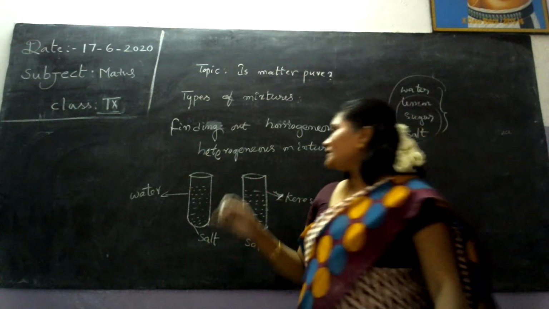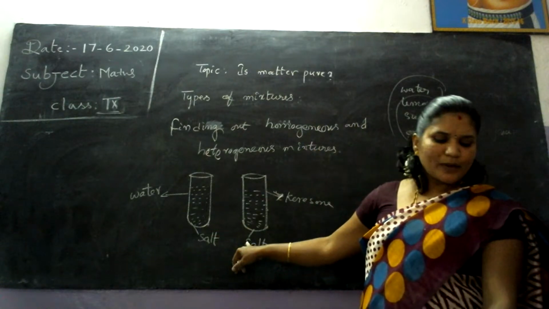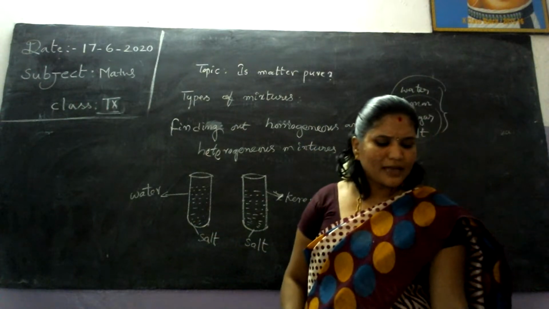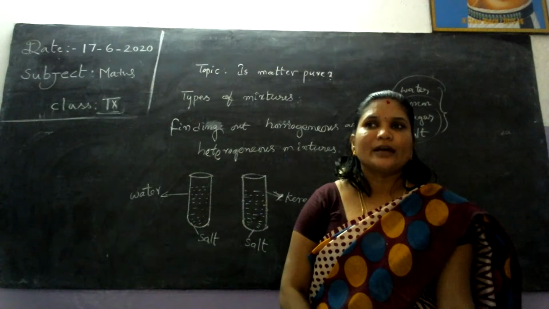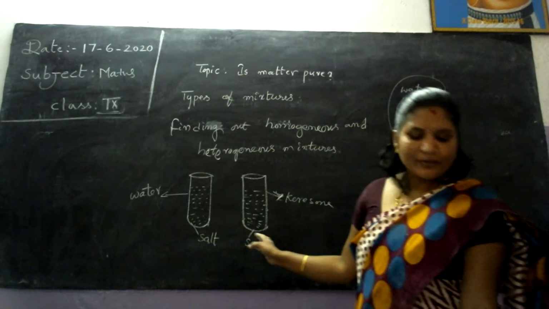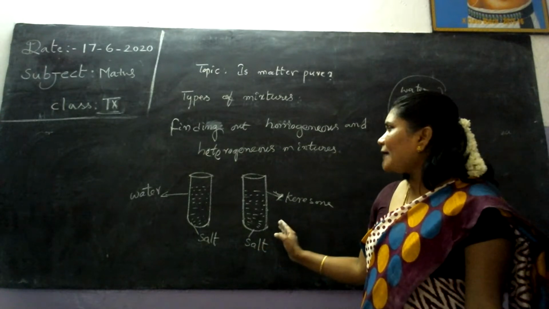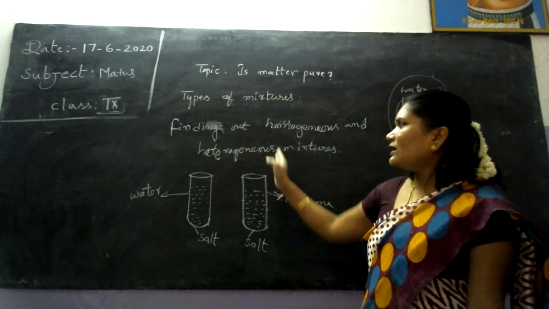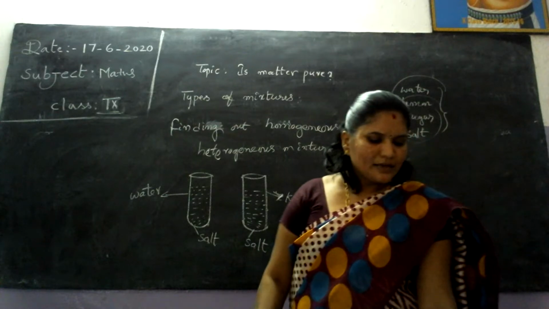We take the second test tube, as we observed in the activity, with salt added to kerosene. What will happen? The salt does not dissolve in kerosene. Such mixtures we call heterogeneous mixtures.